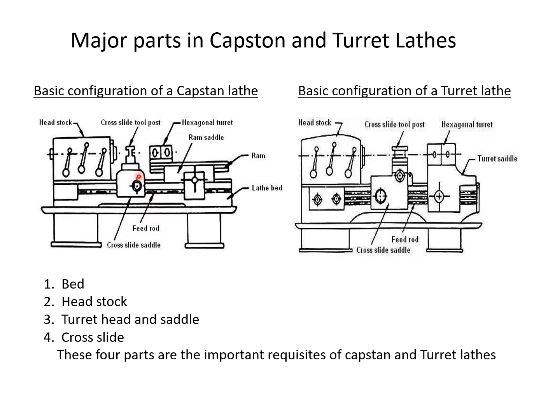In this capstan lathe, the hexagonal turret head is directly mounted on the ram. The ram is fixed on the saddle. Then the saddle is fixed on the lathe bed.